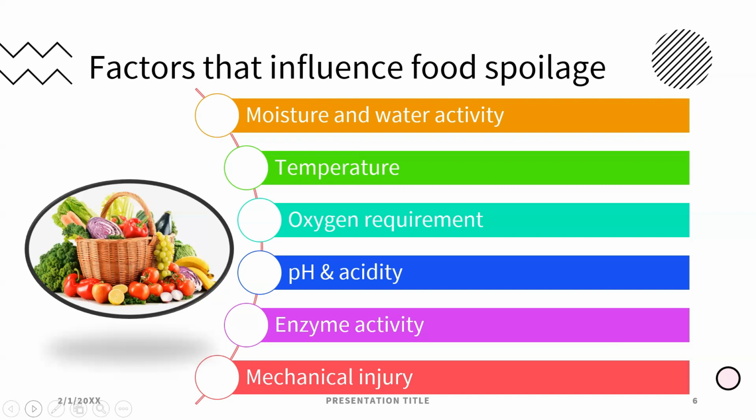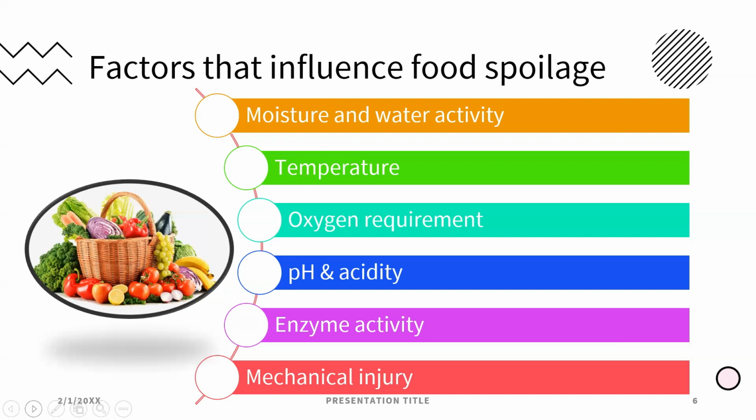Then enzymatic activity. Enzymes are nothing but proteins and amino acids. They are like catalysts, and they speed up a chemical reaction. There will be a change in the enzymes in the fruit. These enzymes will act inside the fruit. They will cause some chemical reaction in the fruit and cause the fruit to rot. So, during preservation, these enzymes will be inactivated.